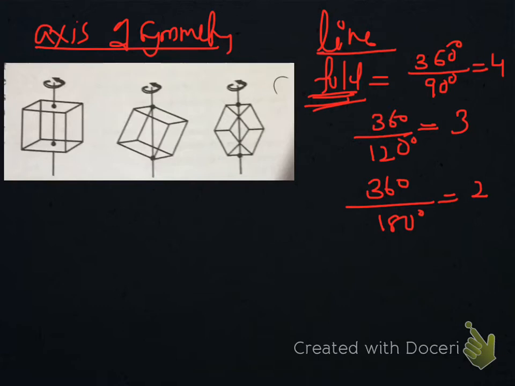For a cubic system we have axis of symmetry like this. The first one is 4-fold axis of symmetry. What it means? When we rotate through 90 degree, it will give indistinguishable representation of the first one. So again, a cube.